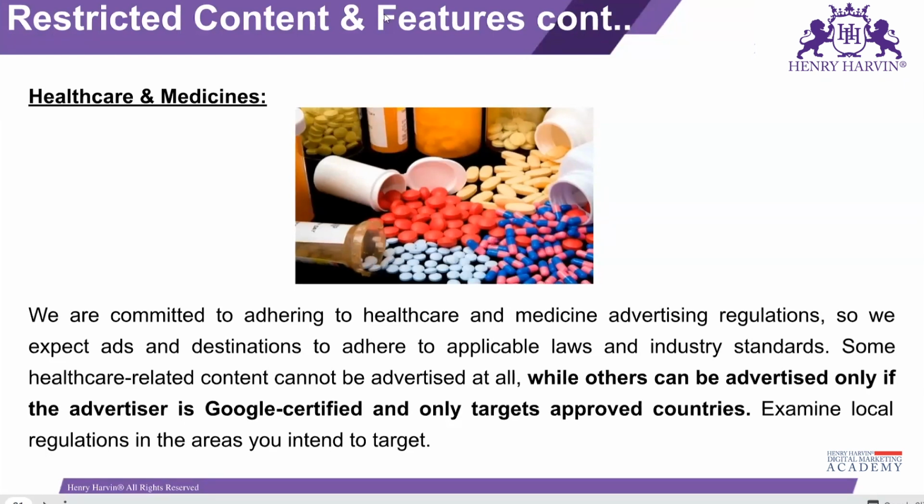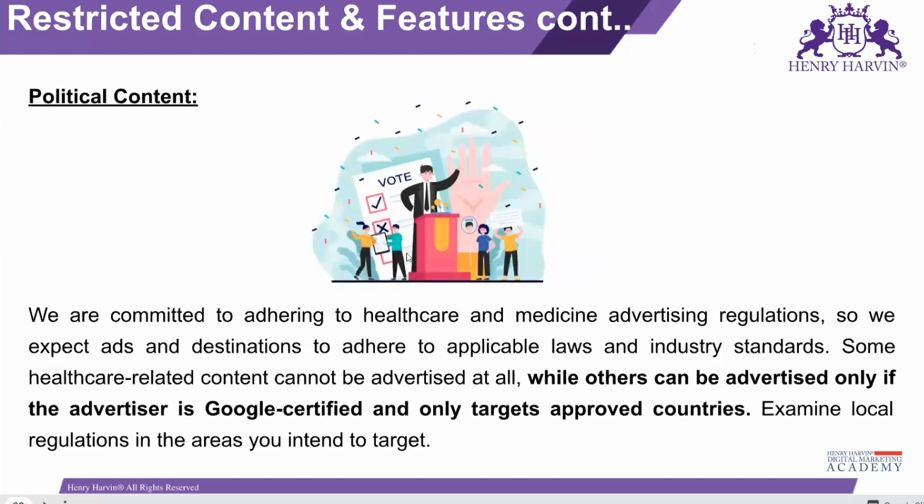So for health and medicine, others can be advertised only if the advertiser is Google certified and only targets approved countries. Definitely for pharmaceutical and healthcare, local regulation is also important to understand, because there are so many drugs that are banned in certain areas. So you have to take care of these things.